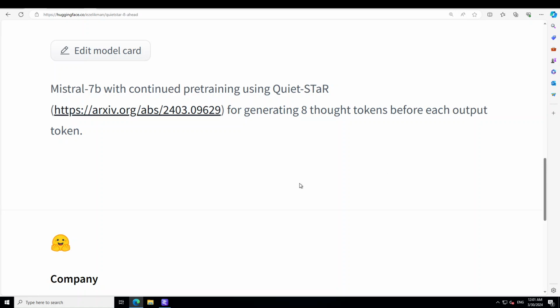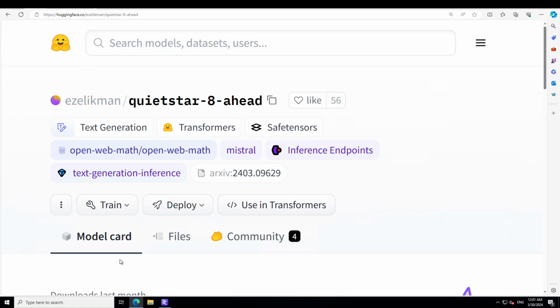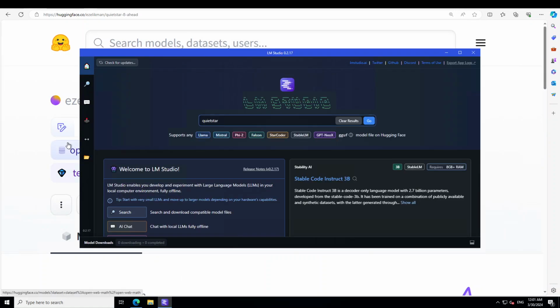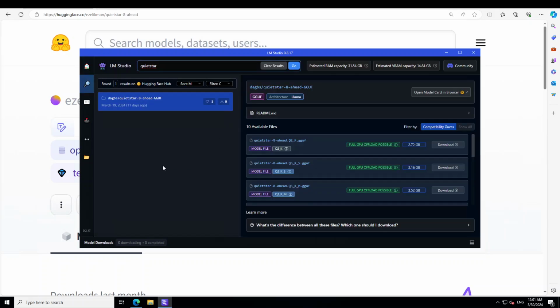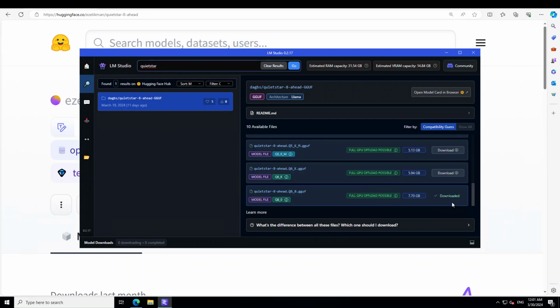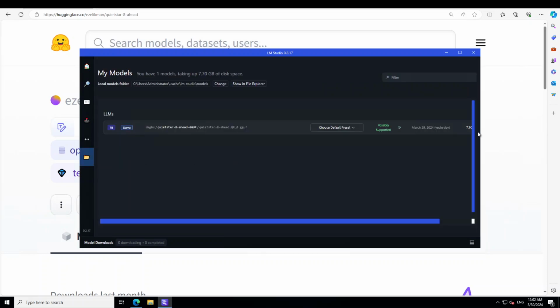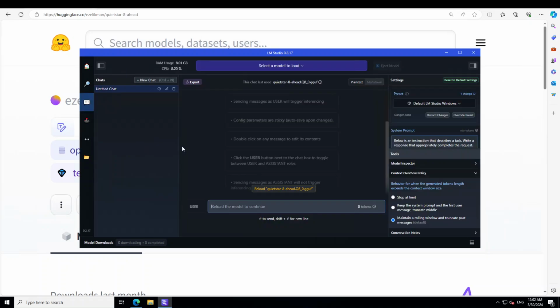But now let's delve into how to install this model locally on your Windows system, and then how we can play around with it. The tool which I'm going to use for this purpose is called LM Studio. If you don't know what LM Studio is, I have various videos where I go into a lot of detail. Launch LM Studio on the home page, type Quietstar, press enter, and you will see that there is a quantized version available. I already have downloaded this top quantized version, which is Q8 of size just under 8 gig. Click on this folder icon to confirm the file is there, and then click on three dots.